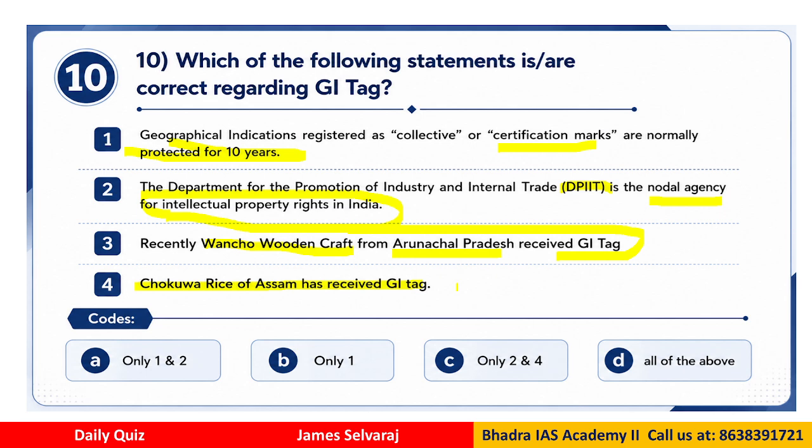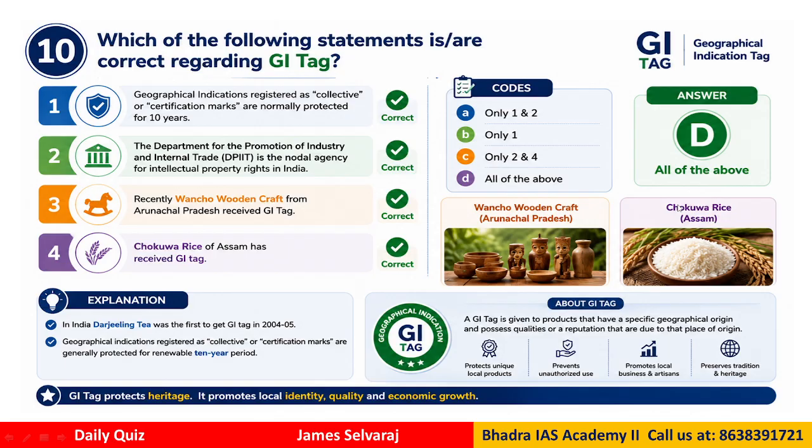So, which of the statements are correct? The options are 1 and 2, only 1, 2 and 4, and all of the above. The correct answer is D, that is all of the above, because all the statements given here are correct.